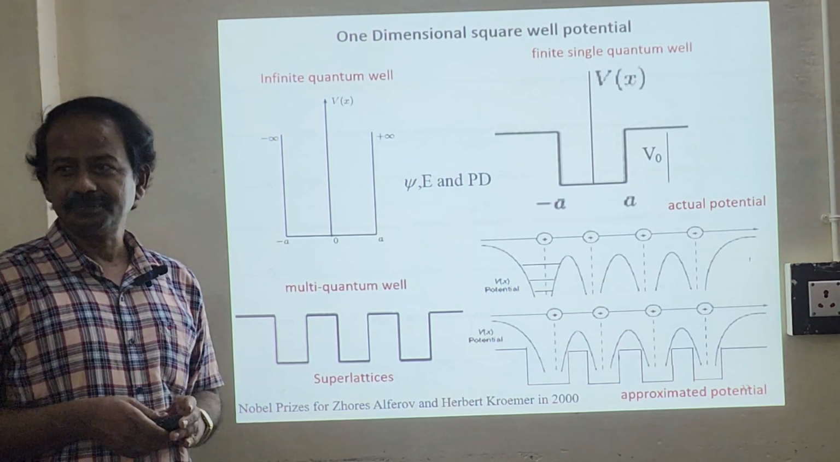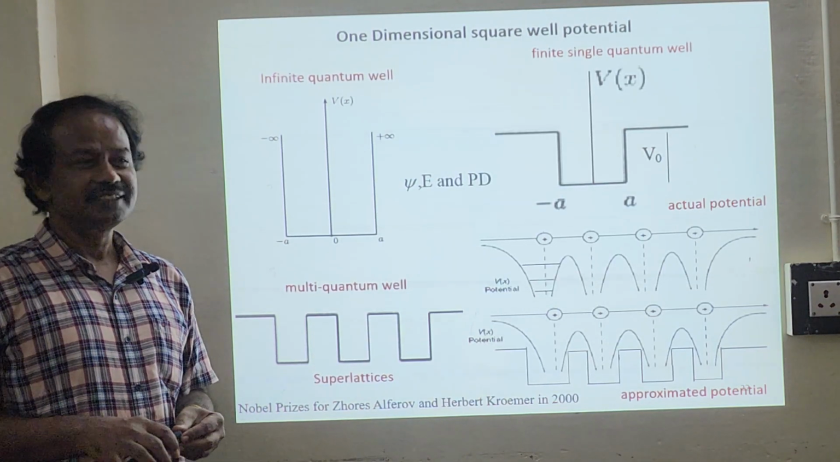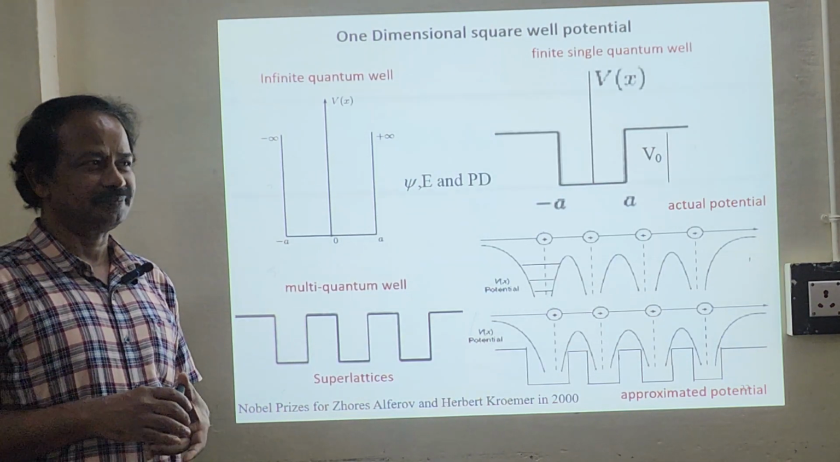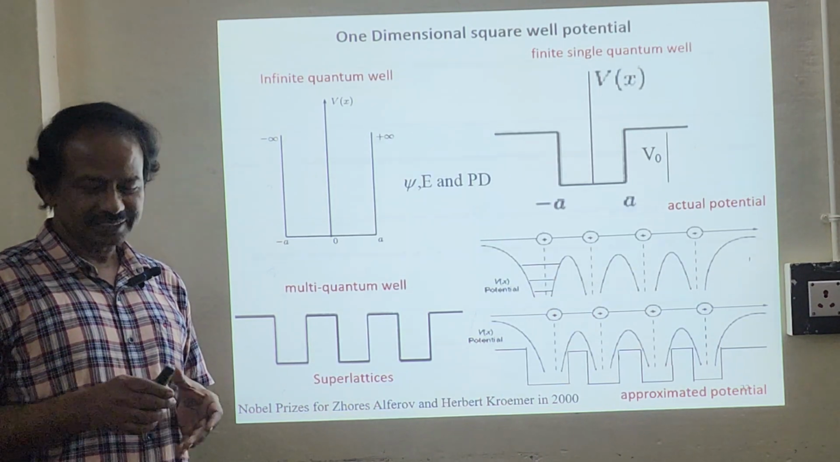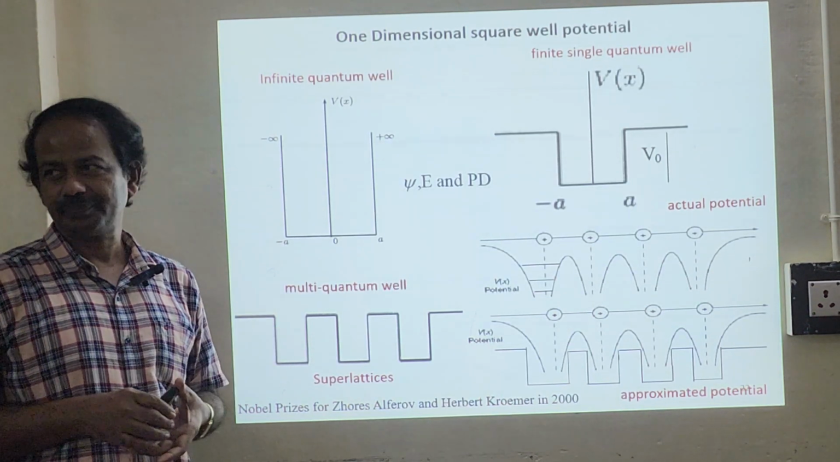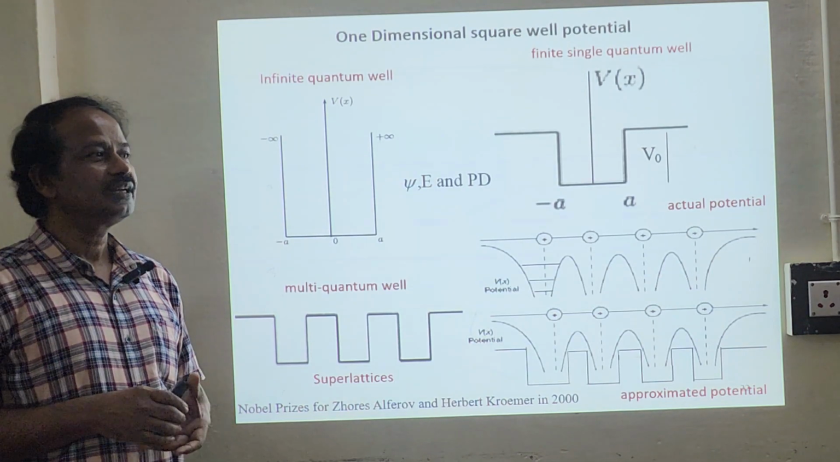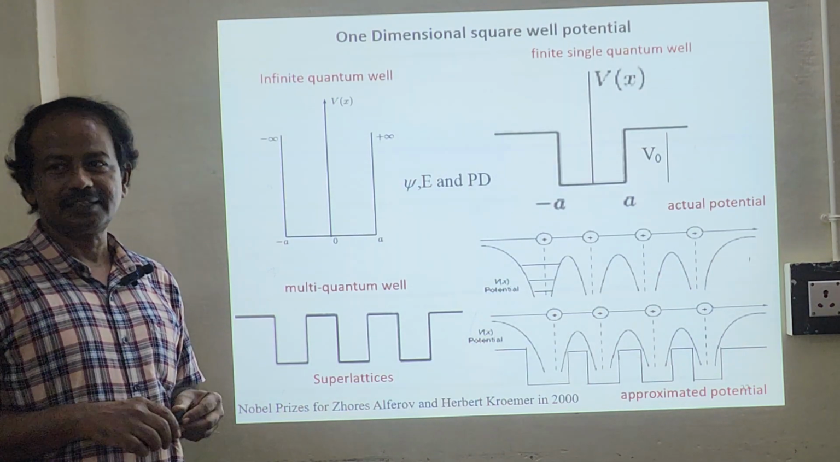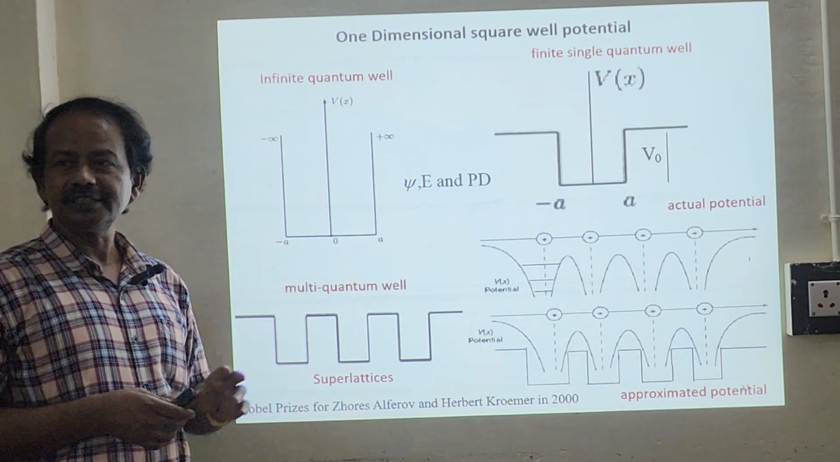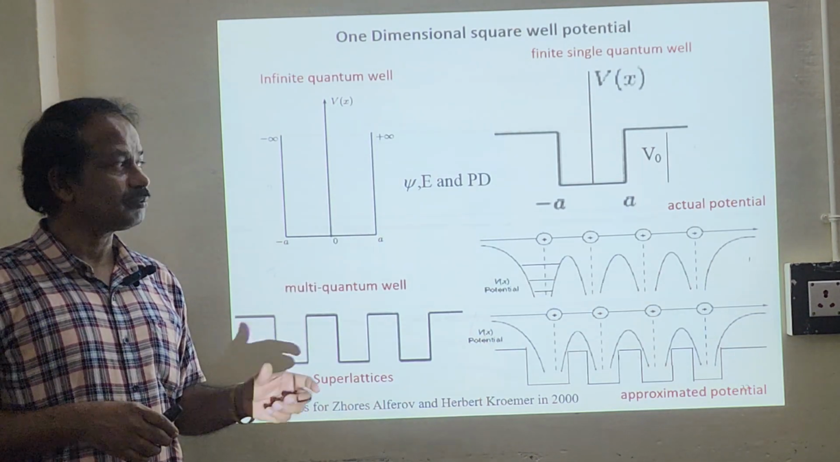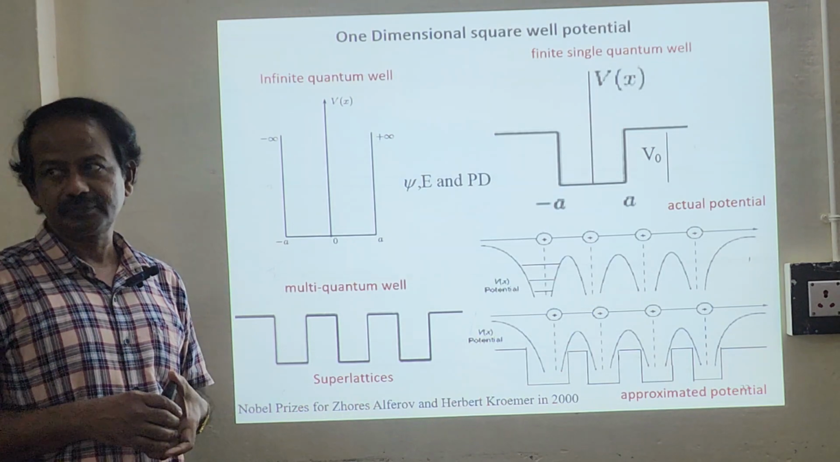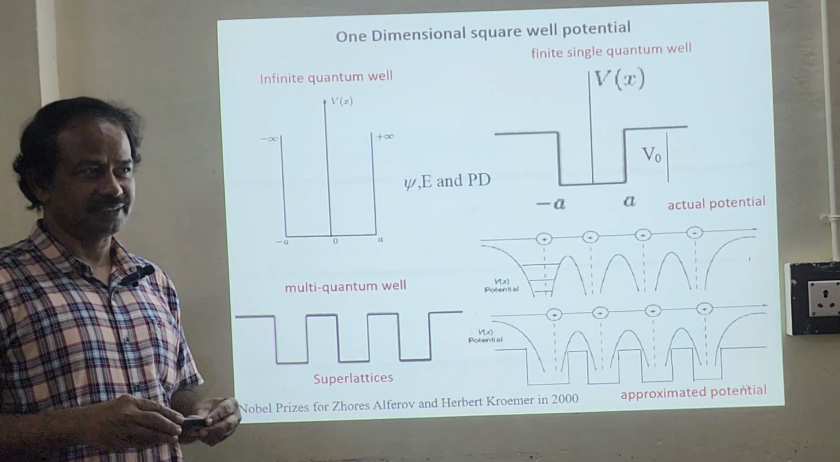And as I said, in reality there is no infinite quantum well. In reality, as such, there doesn't exist any infinite quantum well. It's a model out of which we can calculate the discrete energy levels and corresponding wave function and the probability density, and we can get some ideas about the finite quantum well. Of course, finite quantum wells exist.